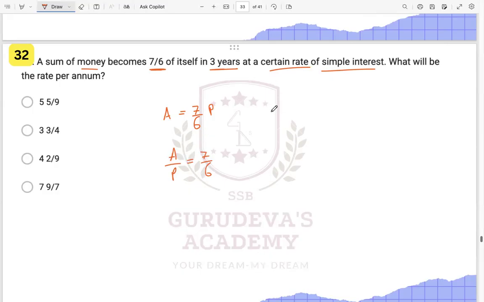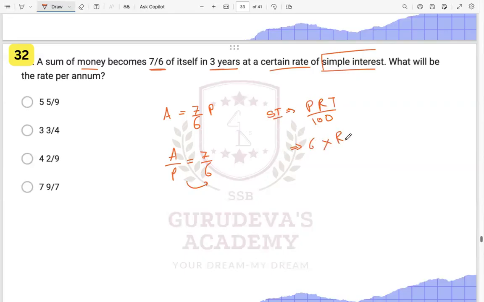Now we know what? Simple interest, right? On simple interest it is getting on. So simple interest is what? Simple interest is nothing but PRT upon 100. PRT upon 100. So what is principal? Principal is 6. What is rate of interest?